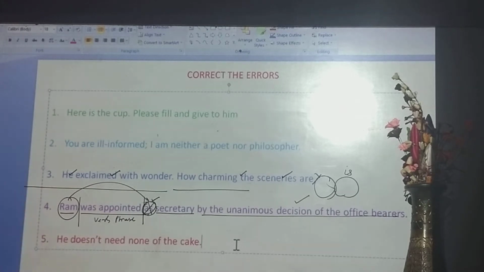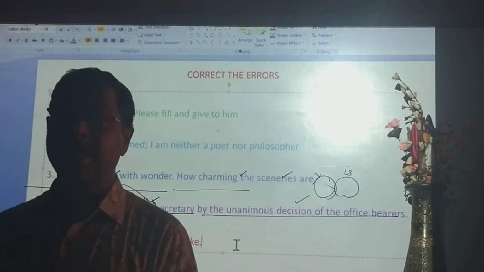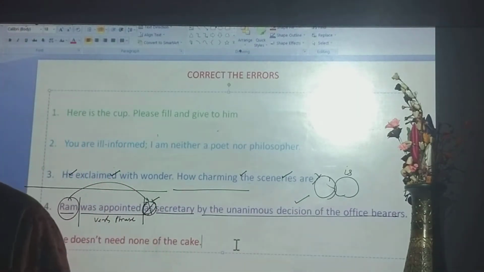Let me repeat the words I have told you. Appoint, call, choose, consider, deem, designate, decide, elect, fill, found, make, name, select.